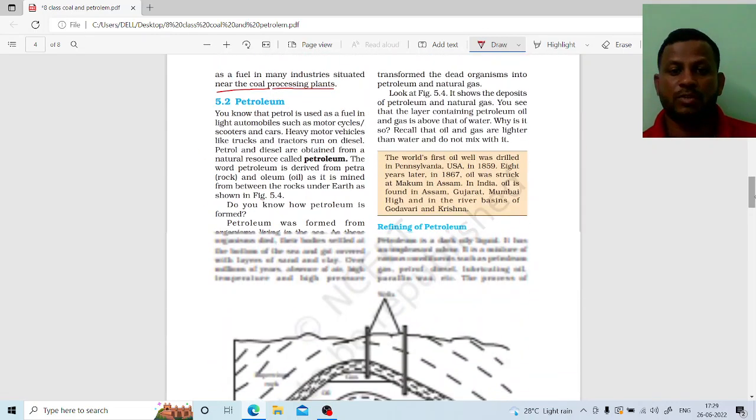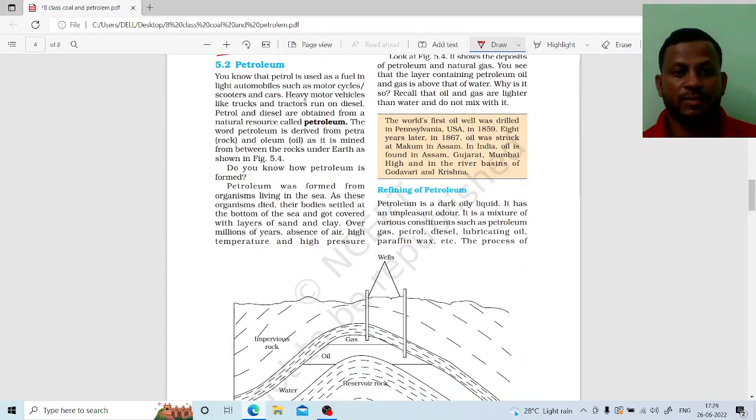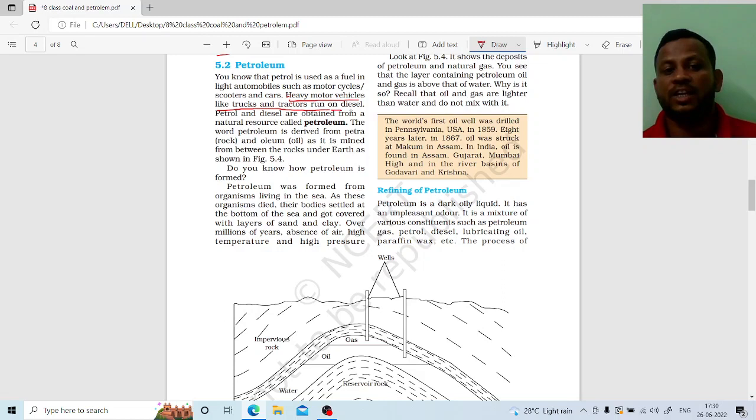Okay. Next we see the petroleum. Look here. The heavy motor vehicles like trucks and tractors run on diesel, petrol, and the diesels are obtained from the natural resource called petroleum.